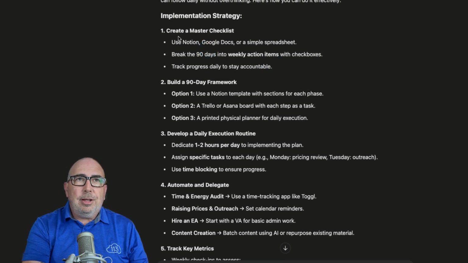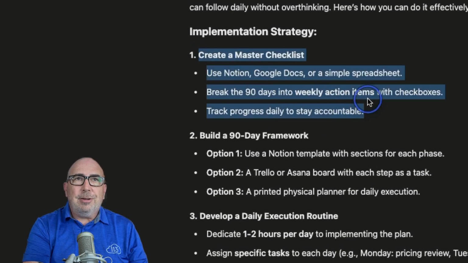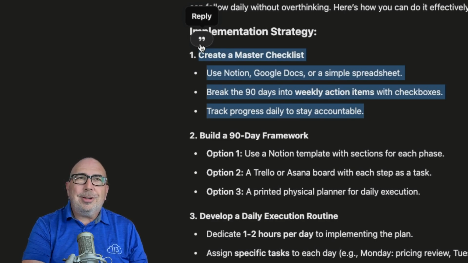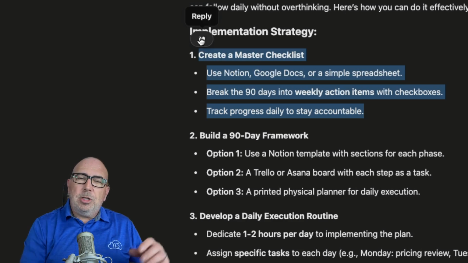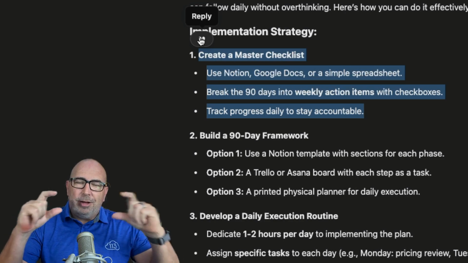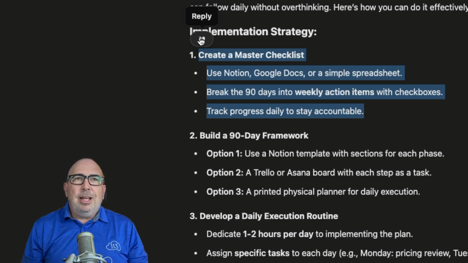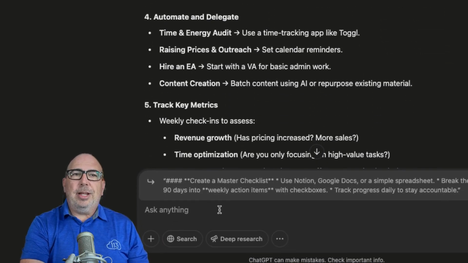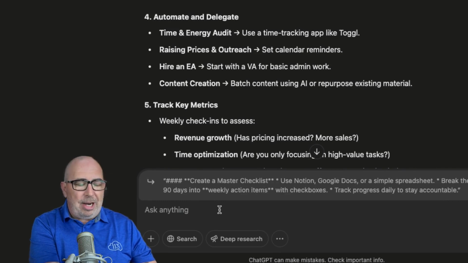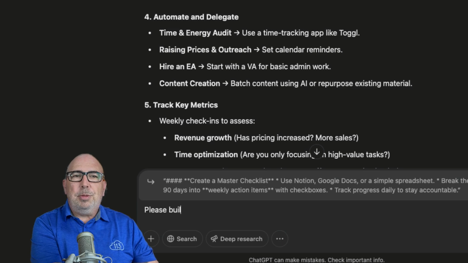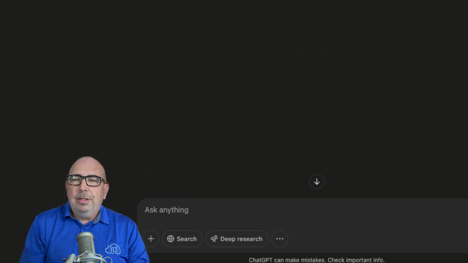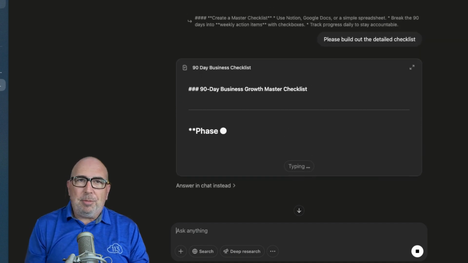So if I come up here and see if I can have it show on the screen, there we go. You'll notice that there's a closed quotation mark on there, and it says reply. What it's doing is taking that one piece of the response that ChatGPT gave us, and we're going to have a conversation about that one piece. We're not talking about the other ones, just the one right now. So when I click that, you'll see it adds that information here. So it has the context of what we're asking for, and I'm going to ask it, please build out the detailed checklist. It's a straightforward, simple prompt.